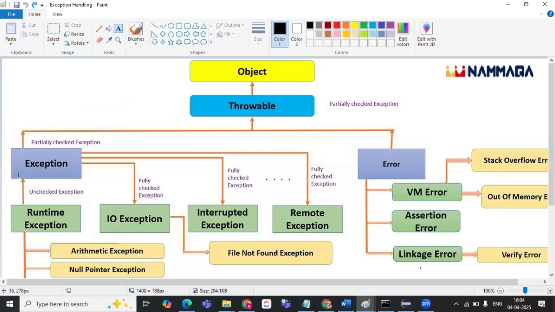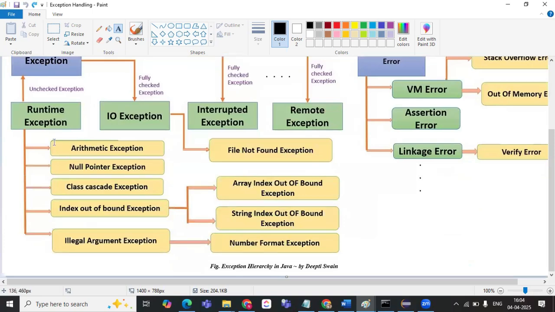Whatever exceptions we get in Java are categorized into different types.